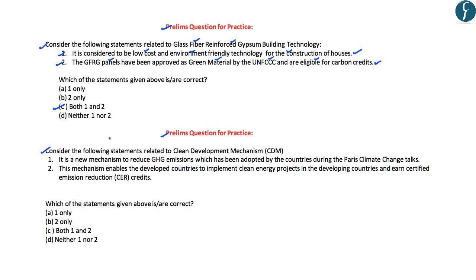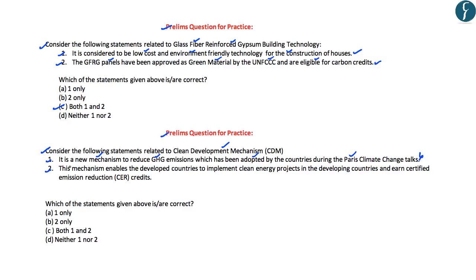Now coming to the second question, the question here is, consider the following statements related to the Clean Development Mechanism. The first statement is, it is a new mechanism to reduce the greenhouse gas emissions which has been adopted by the countries during the Paris climate change talks. Now as we have discussed, the Clean Development Mechanism has been provided under the Kyoto Protocol and it has not been decided during the Paris climate change talks. Hence, this particular option is wrong.